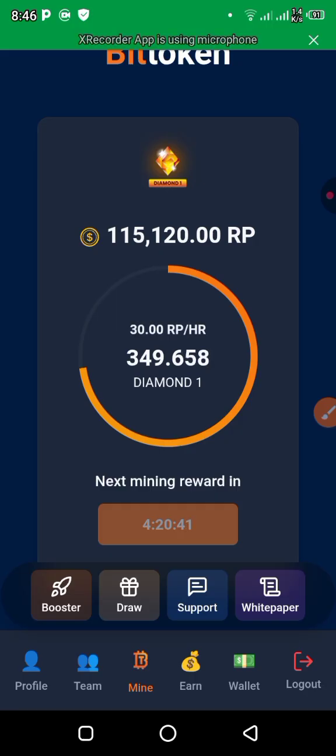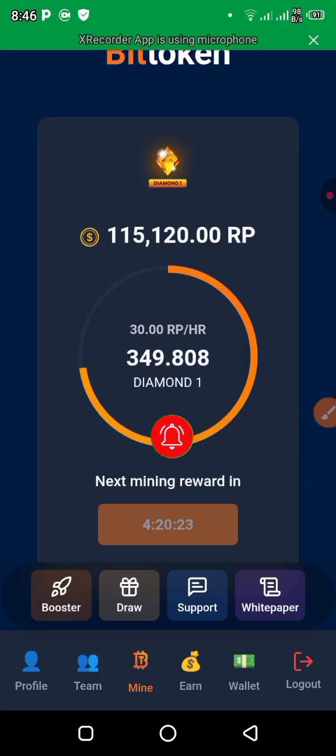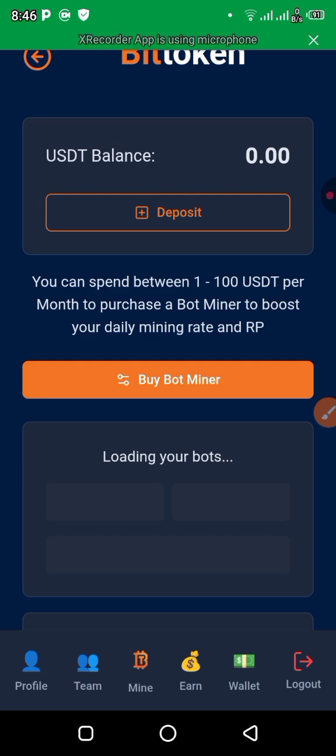So you see next mining reward in 4 hours 20 minutes. So you can see here every hour you have 30 RP per hour. So if you come on this boost, click on this boost. So this is where the magic is.